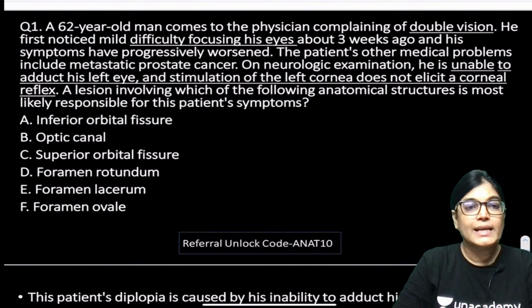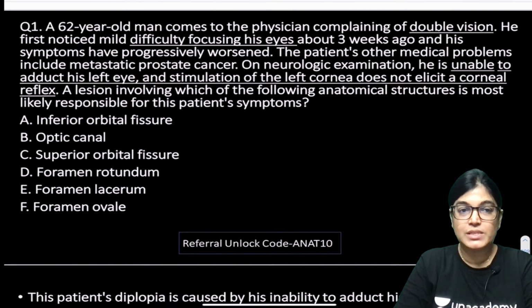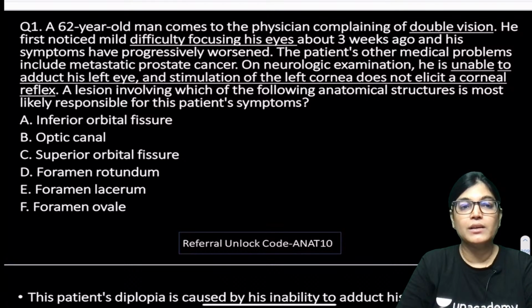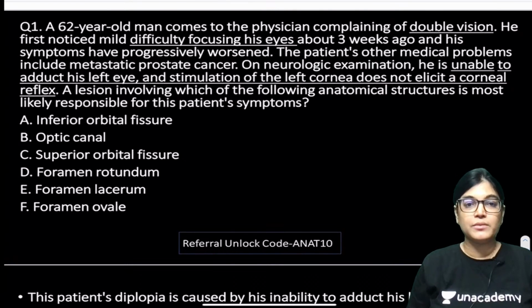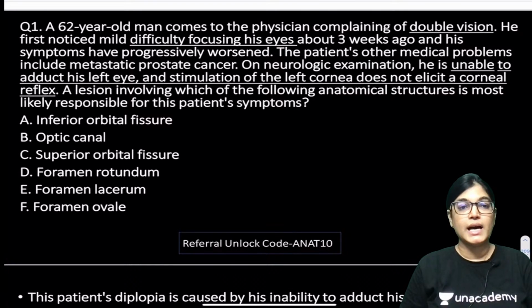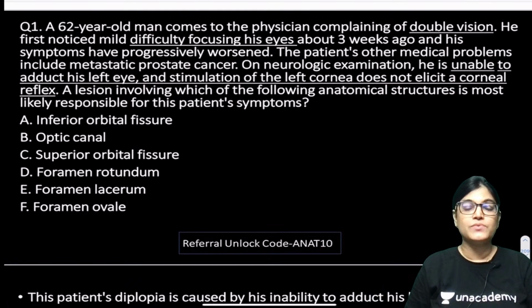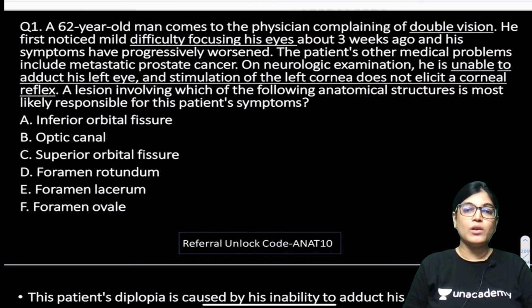A 62-year-old man comes to the physician complaining of double vision. He first noticed mild difficulty in focusing his eyes approximately 3 weeks ago, and his symptoms have progressed and worsened. The patient's other medical problems include metastatic prostate cancer. On neurological examination he is unable to adduct his left eye, and stimulation of the left cornea does not elicit the corneal reflex. I have underlined the key points mentioned in this MCQ. A lesion involving which of the following anatomical structures is most likely responsible for the patient's symptoms? You have to mark the correct answer.